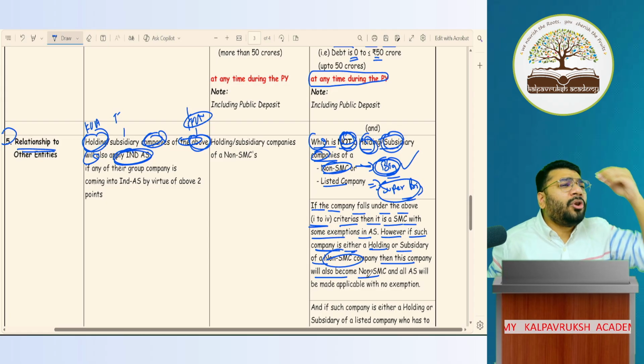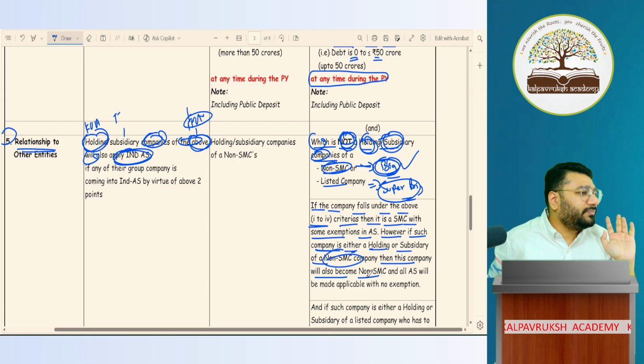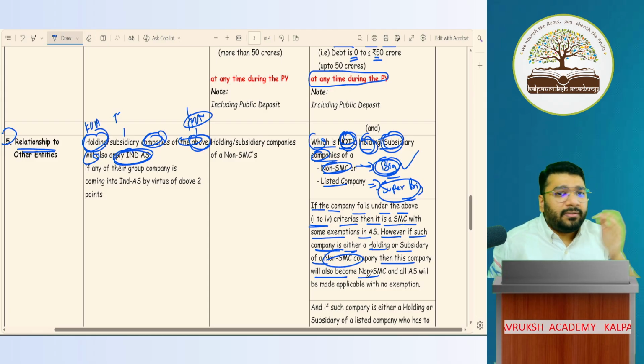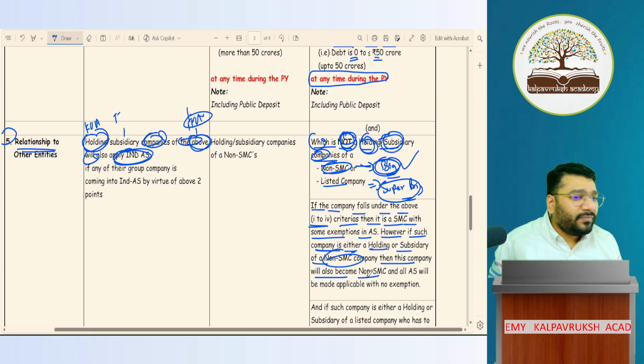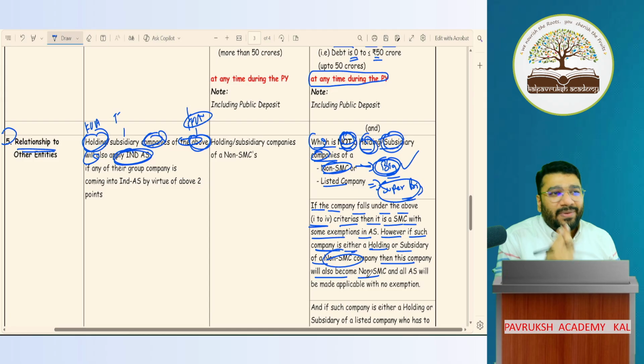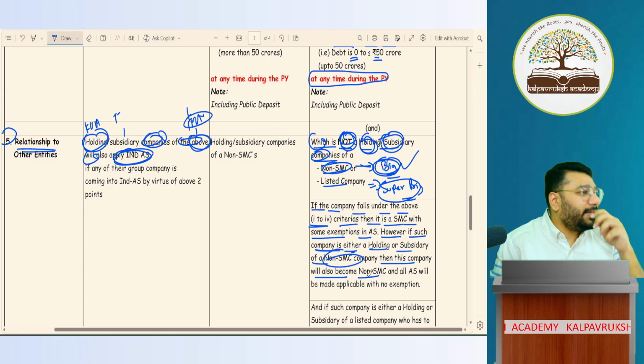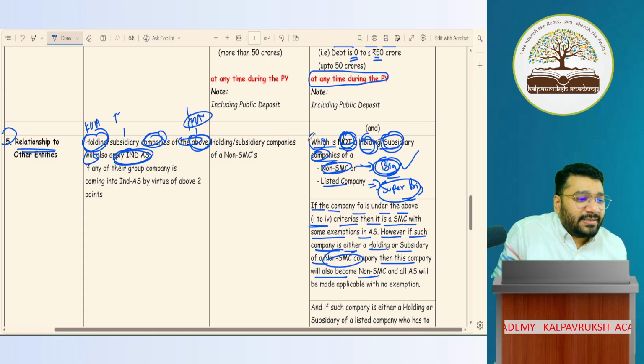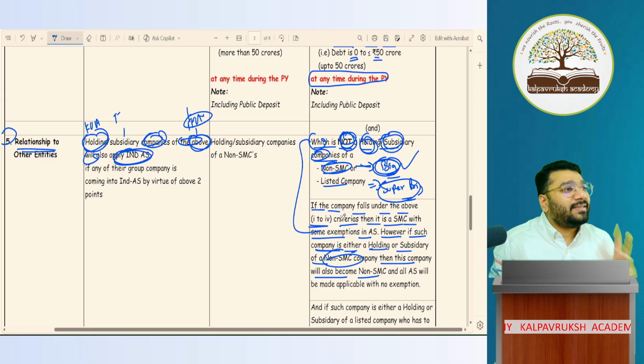The point is clear. A lot of people have confusions here. I'm telling you, when the result came, people from different academies came here asking for classes, test batch and all. So when they come and ask me for classes, test batch, our boy won't keep quiet. I said, okay, let's test them, and I asked this particular question. Not even 1% answered. They said, sir, this point is not clear, they just rushed through it. Okay, understand this point. What is there in rushing through this?